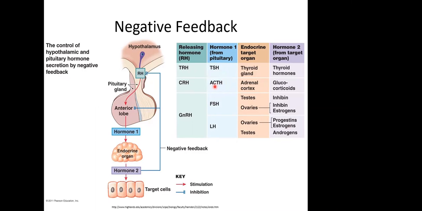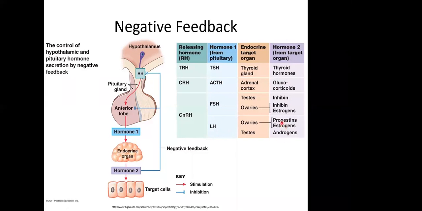ACTH is adrenocorticotropin hormone. Very long name. That's ACTH. As the name would suggest, cortico suggests cortisol. This is going to affect the adrenal gland. FSH and LH, this is follicle stimulating hormone. LH is luteinizing hormone.